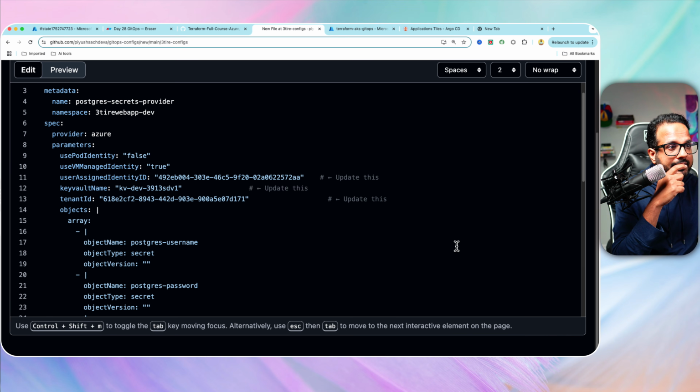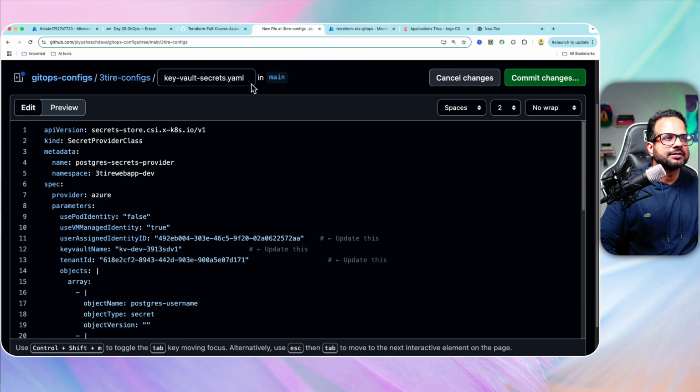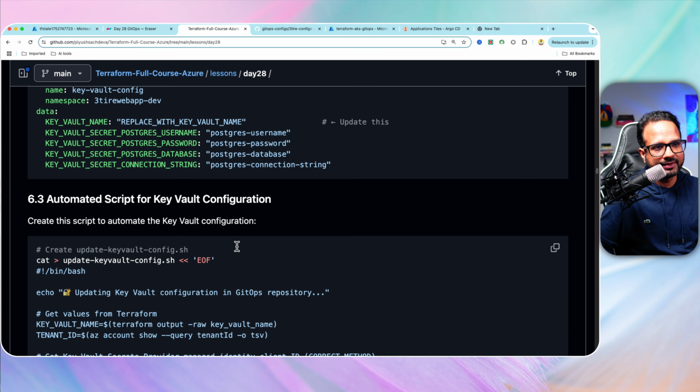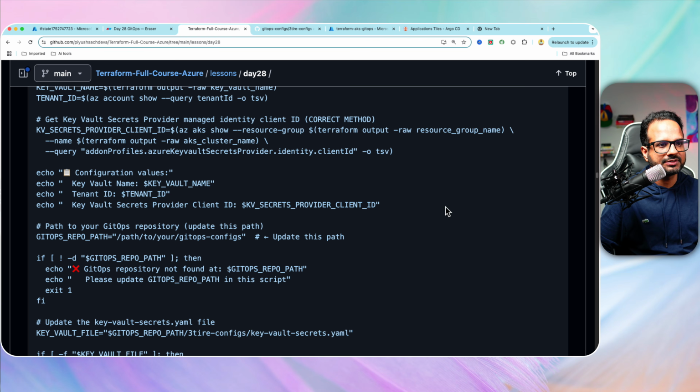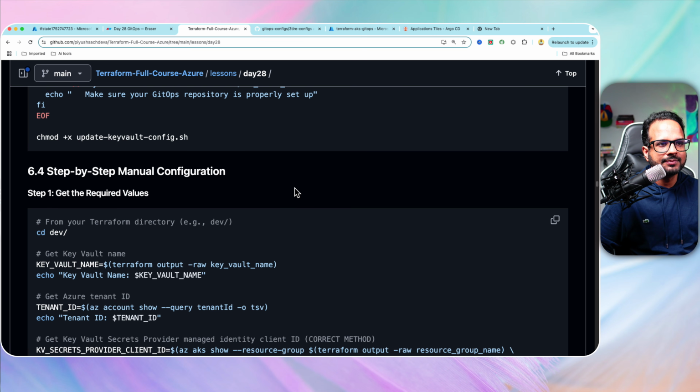All right, these 4 things we need to update. So let's update this. Now we have replaced the key vault related details, and all of these things you can do in an automated way by executing this script. It basically does the same thing that we just did manually.